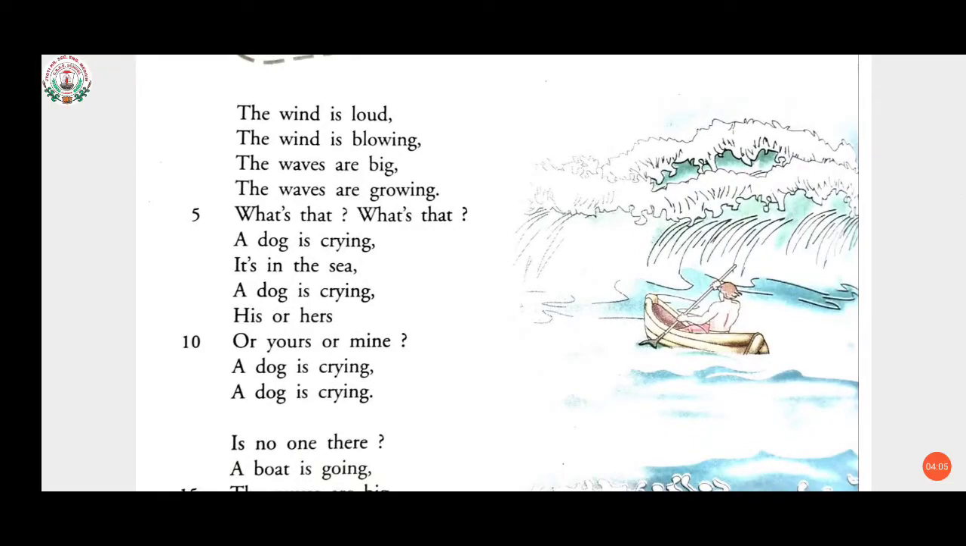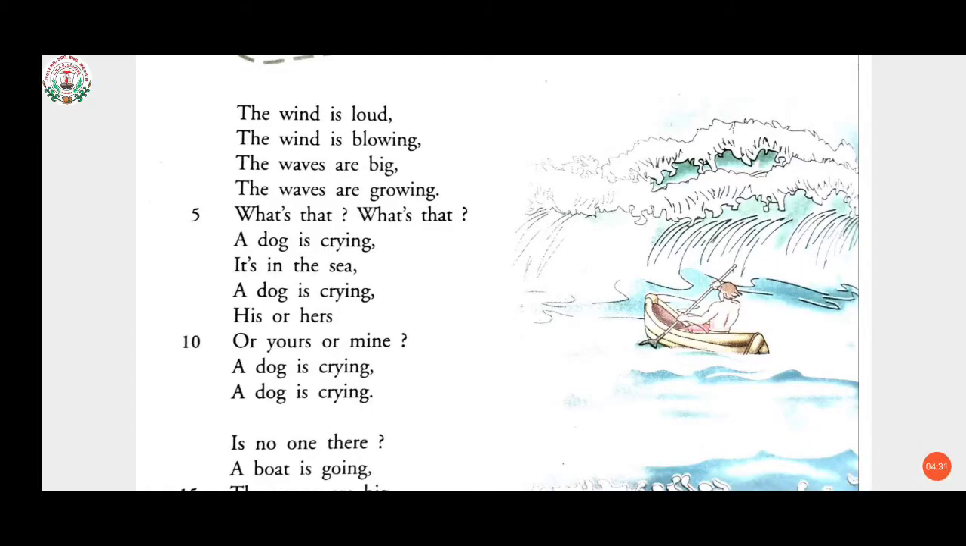The wind is loud, the wind is blowing, the waves are big, the waves are growing. What's that? What's that? A dog is crying. It's in the sea, a dog is crying. His or hers, or yours or mine. A dog is crying, a dog is crying.